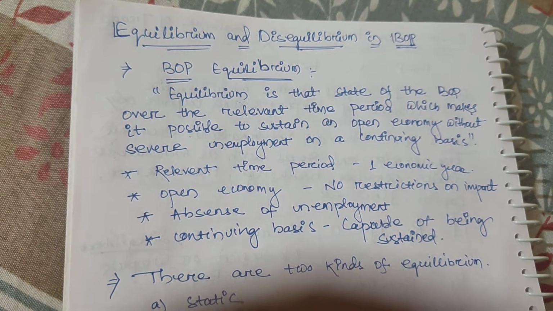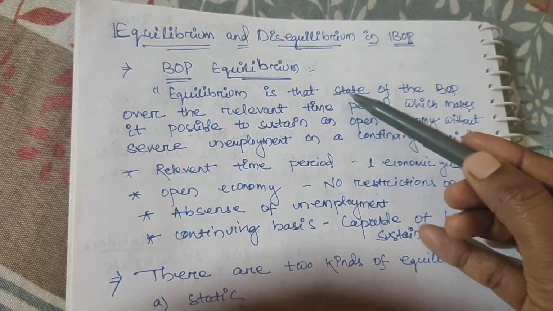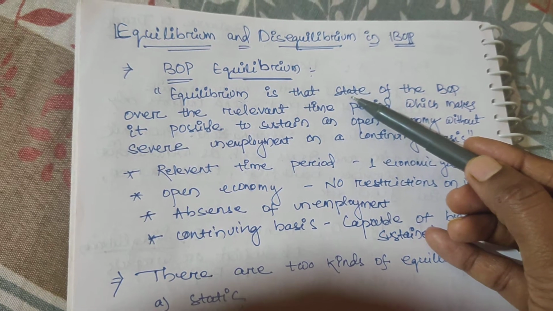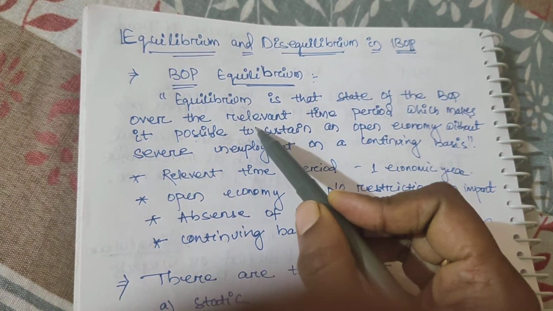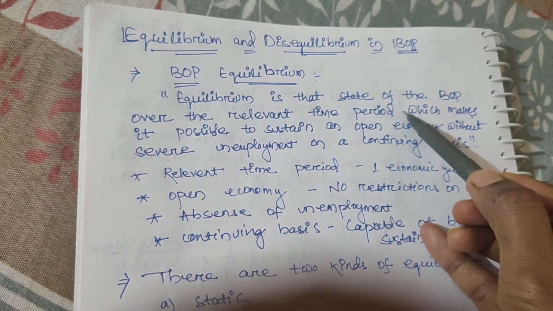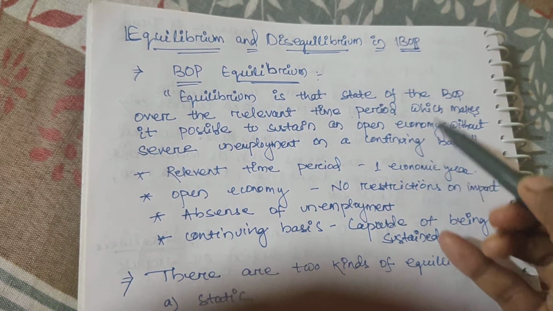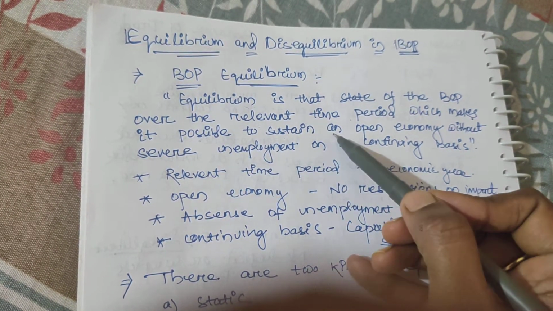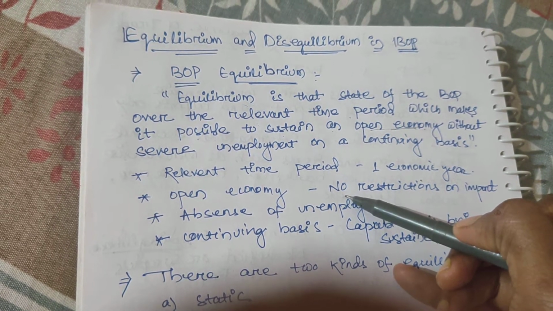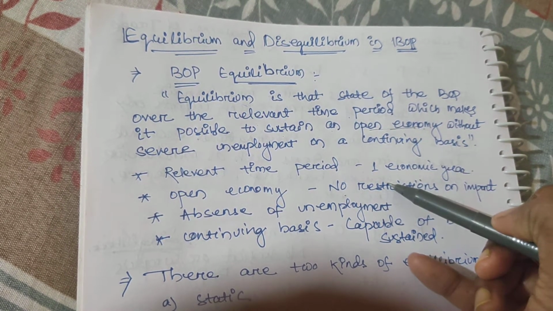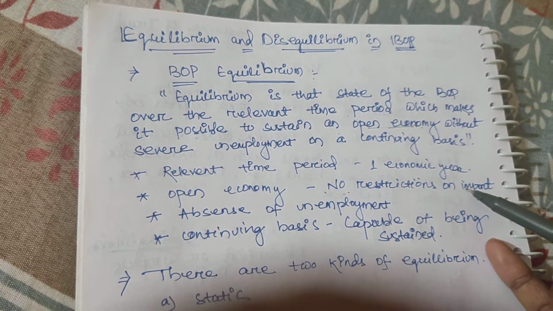What are the important key elements or keywords of the definition? Obviously it is a state, a situation, a state of a balance of payment over a relevant time period. Relevant time period means basically we take one economic year, which makes it possible to sustain an open economy. Open economy means where import and export are very free, there is no restriction on the import.